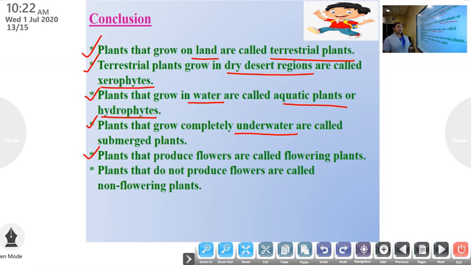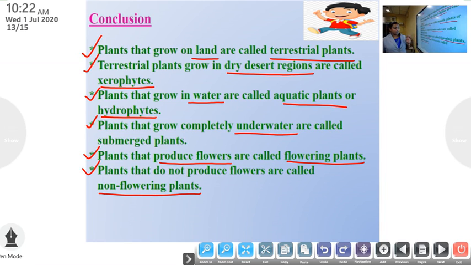Next point, plants that produce flowers are called flowering plants. Last point, plants that do not produce flowers are called non-flowering plants. These are the six points we studied today.